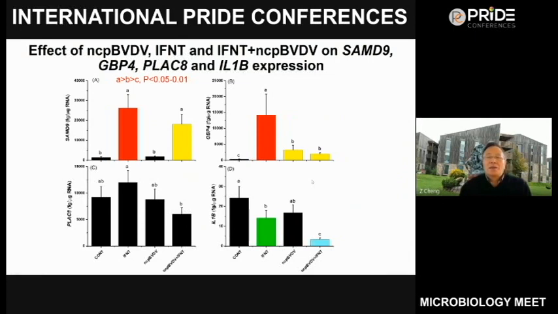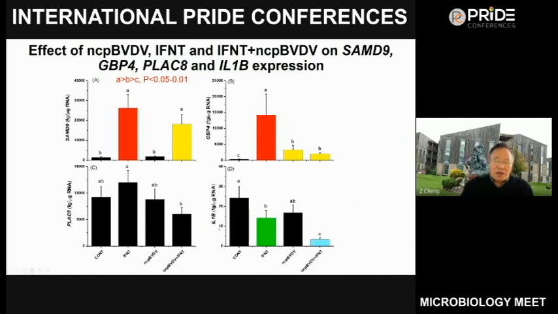And the next are another 4 ISGs, SAMD9 and GBP4. We can find for these 2 genes a similar pattern: interferon tau had a very, very big stimulatory effect, and in the BVDV infected cells, the effect was inhibited.